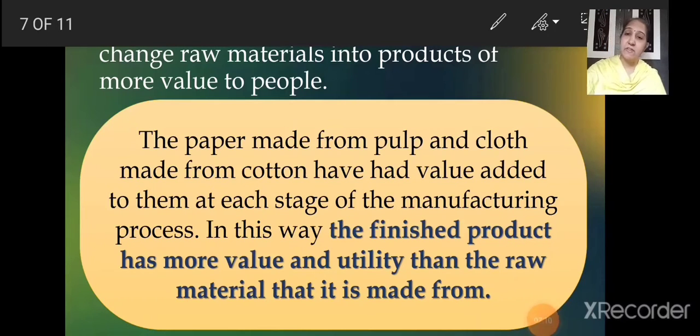So it is essential that the finished product has more value and utility than the raw material that it is made from. I hope you have understood this.